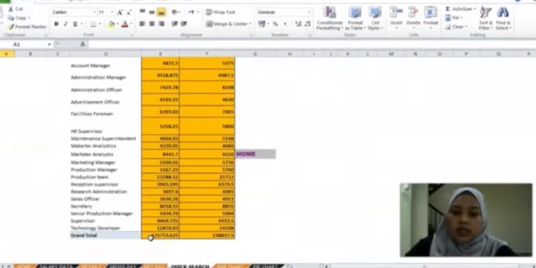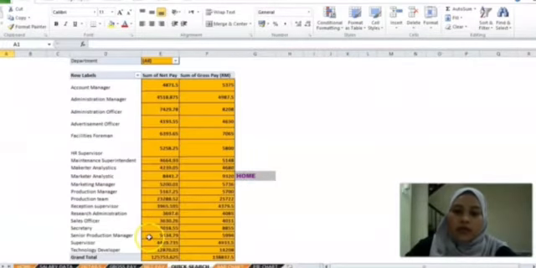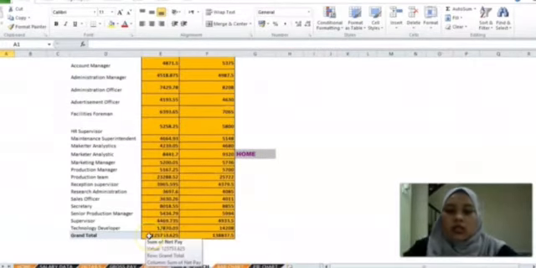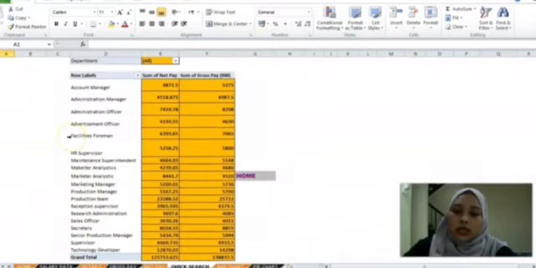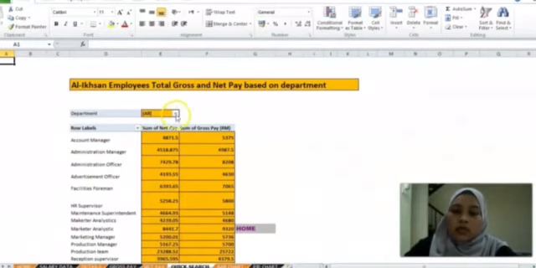The grand total they have to pay for the employees in their organization is 125,753 ringgit and 63 cents. The amount is quite big as they have quite qualified employees.